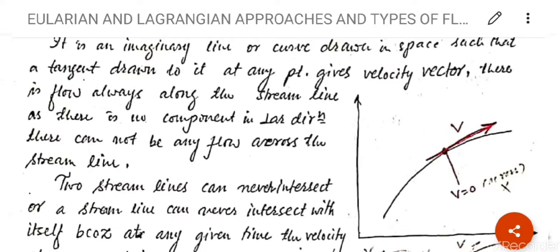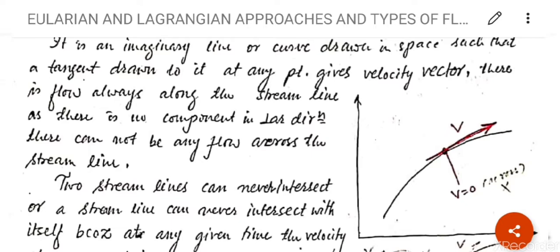Now see the diagram again. I have drawn a vertical line from point V or red arrow. V below the curve is V is equal to 0, means across or perpendicular velocity will be 0. Clear? Now very important point, that is two streamlines can never intersect, or a streamline can never intersect with itself,